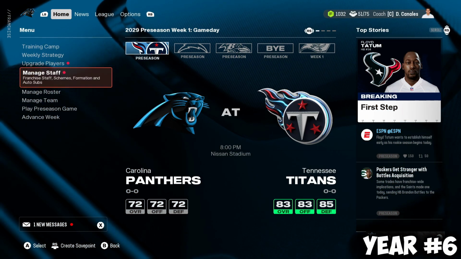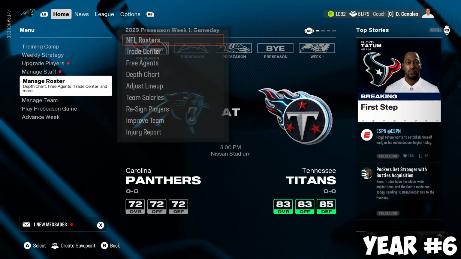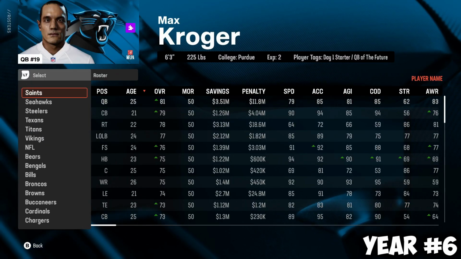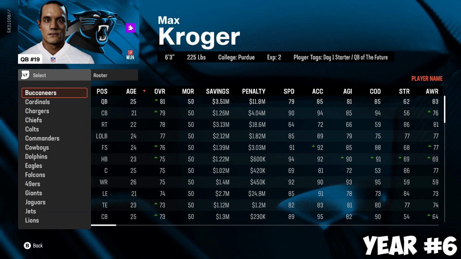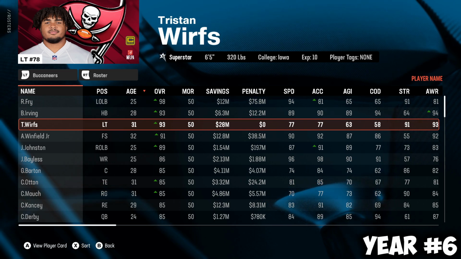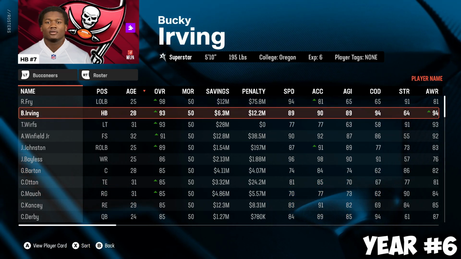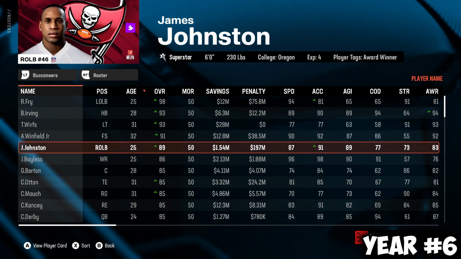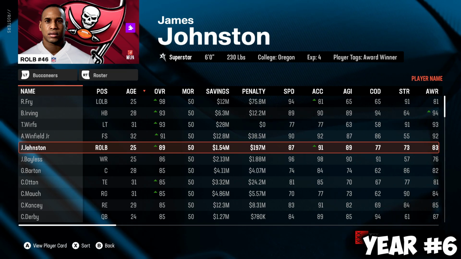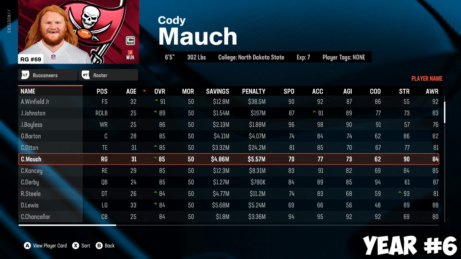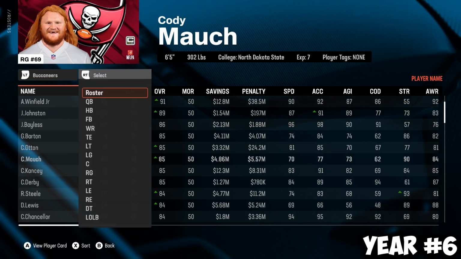It's year 6, a new contract for Rigoberto Fry on that Bucs team. Massive contract, got paid big time by them. He's the highest overall now. Wirfs continues to regress. He's a 93. Bucky Irving is a 93. Antoine Winfield still on the team, 91. James Johnston, got some generated players now. Jose Bayless, new guys on the team. And Cody Mauch, bro. That teeth gap is insane.